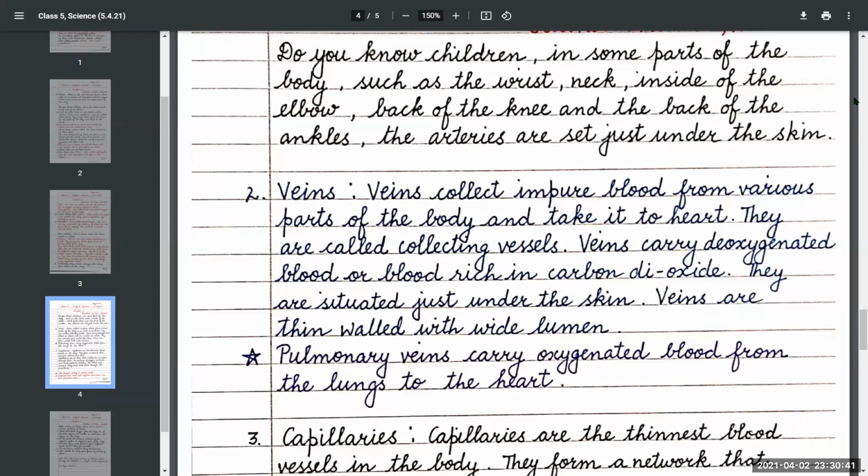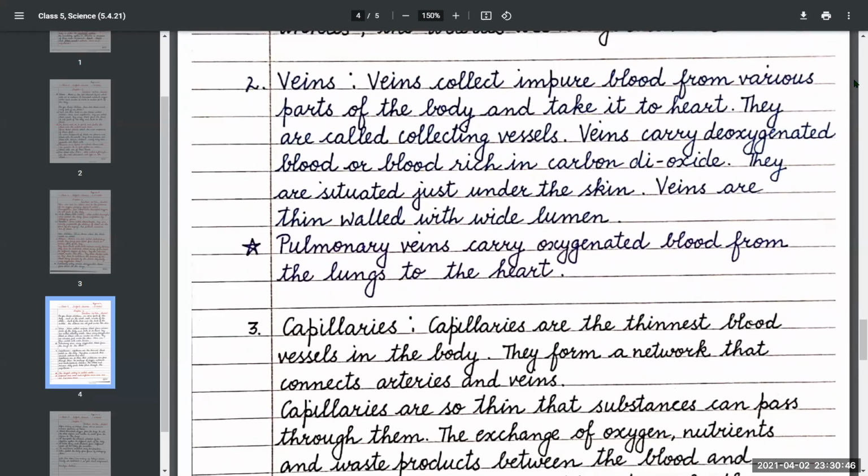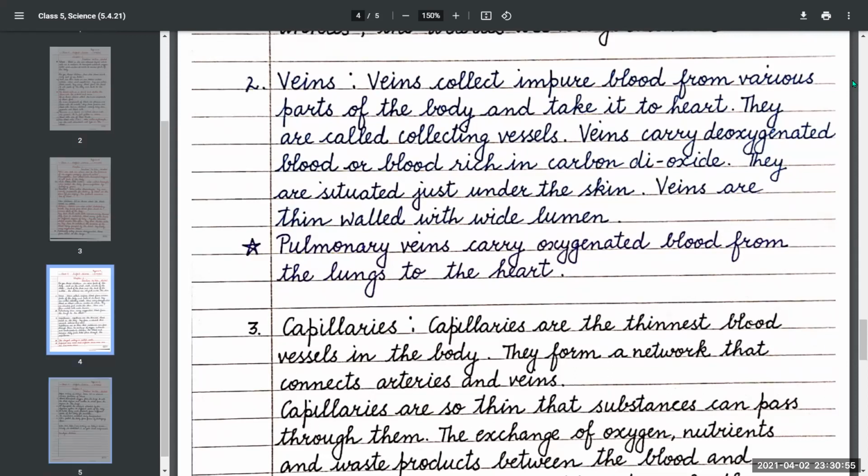Now, the next type of blood vessel is the vein. Veins collect impure blood from various parts of the body and take it to the heart. They are called collecting vessels.